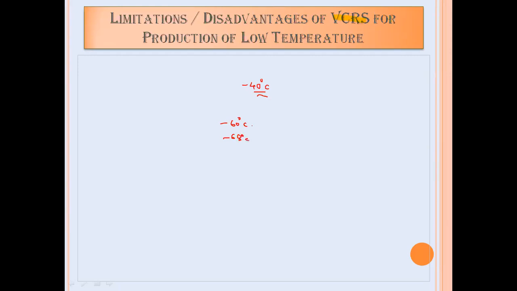If we are using 2 stage or 3 stage, and instead of R12 as a refrigerant we use R13 as a refrigerant, then the lowest temperature we can achieve is minus 100 degrees centigrade or a little below. But it is not possible to produce a temperature below minus 150 degrees centigrade with the help of the PCRS system.